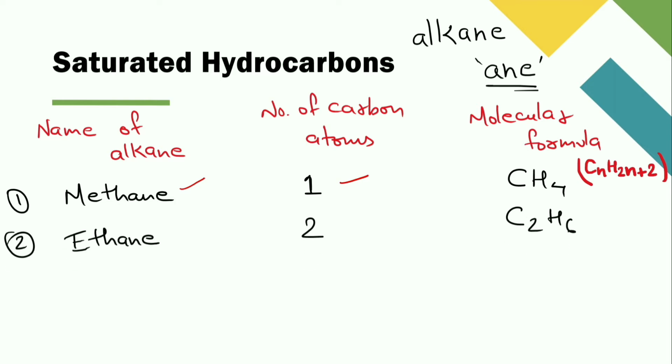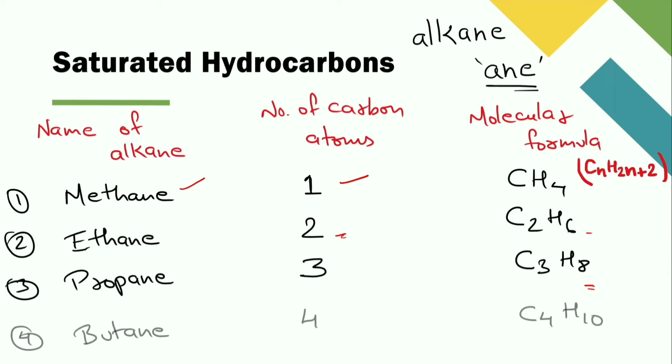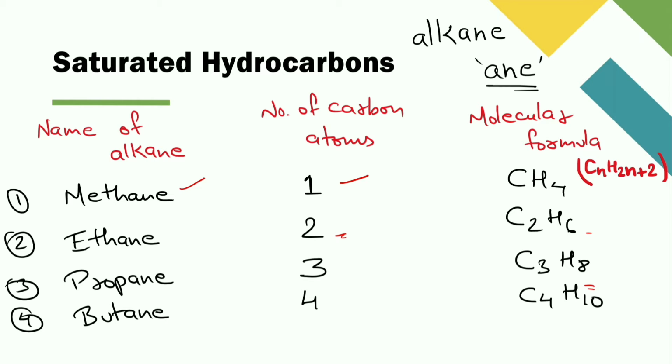Ethane has two carbon atoms and the molecular formula is C2H6. Propane has three carbon atoms and the molecular formula is C3H8. And butane has four carbon atoms and the molecular formula is C4H10. So the general formula is CnH2n+2.